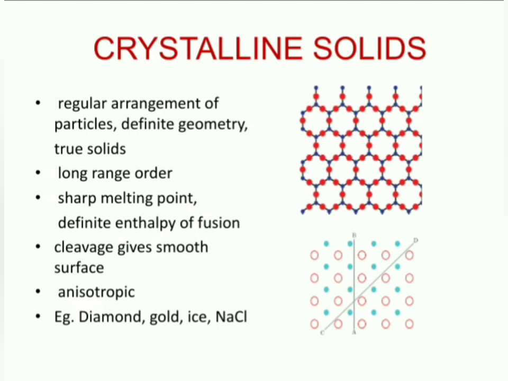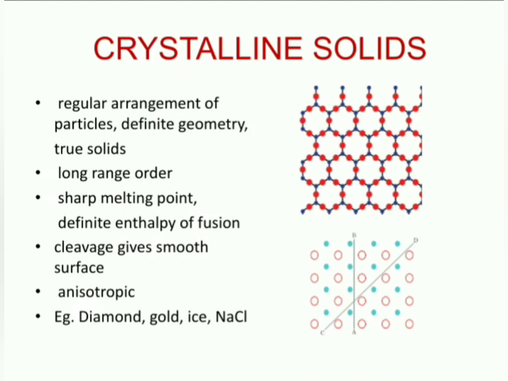If you see the second diagram, there are two axes here. The arrangement of particles is not the same along these two axes. If you consider AB, the particle arrangement is different from that of the second axis, that is CD.